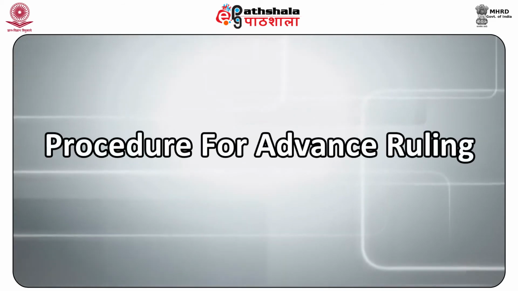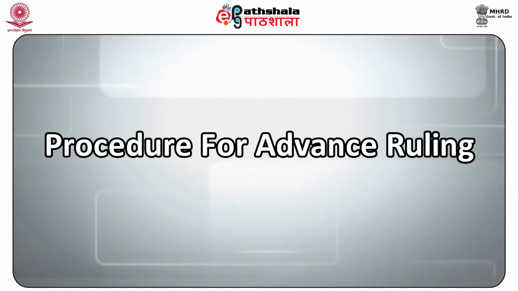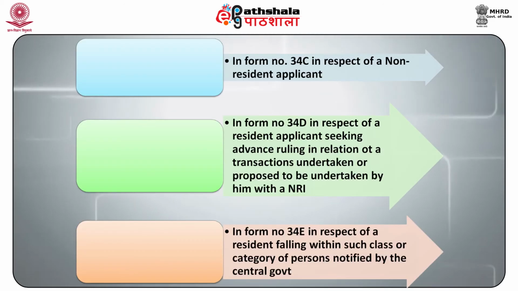Let us now discuss the procedure for advance ruling. An applicant desirous of obtaining an advance ruling under this chapter may take the following steps. First, an application for obtaining an advance ruling under section 245Q subsection 1 shall be made in quadruplicate: A. In form number 34C in respect of a non-resident applicant.